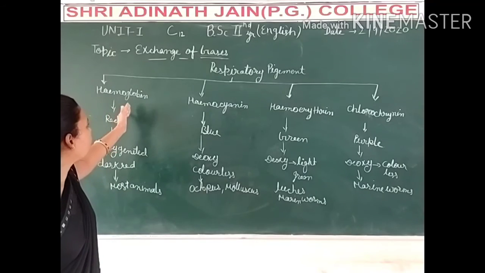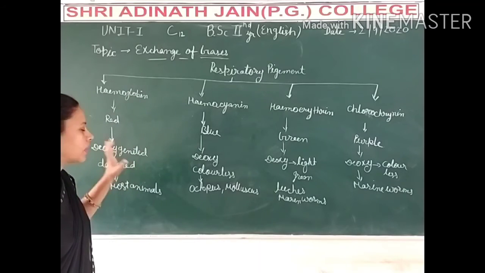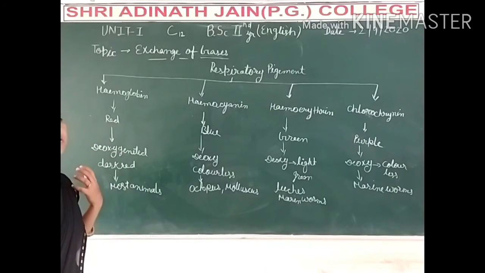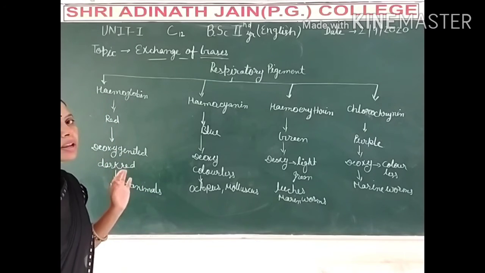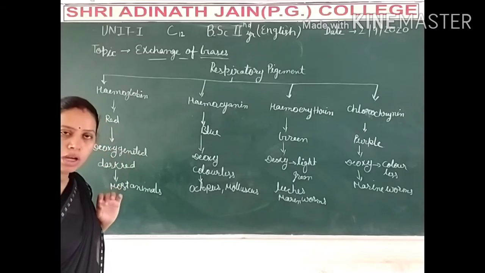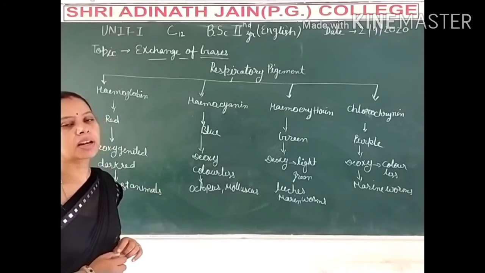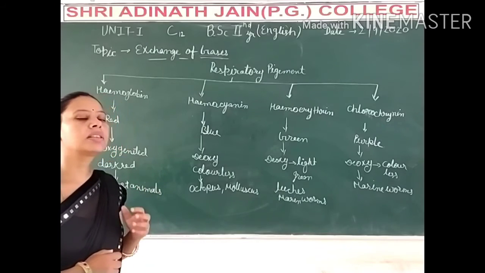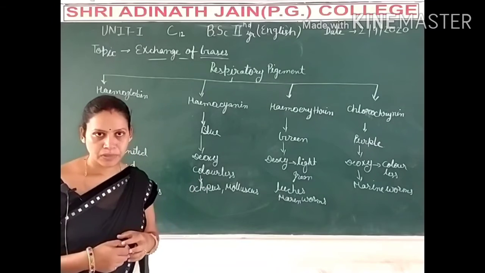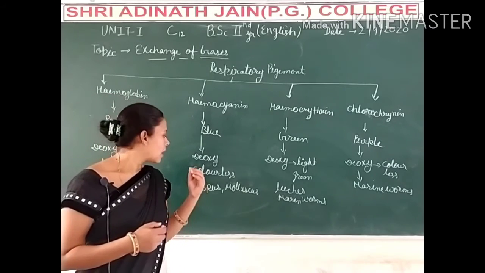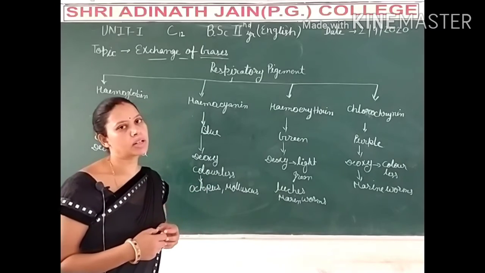Hemoglobin is found in most animals; all the vertebrates have hemoglobin as the respiratory pigment. Hemocyanin is found in some crustaceans like crab, and in squid, octopus and some other molluscan animals.